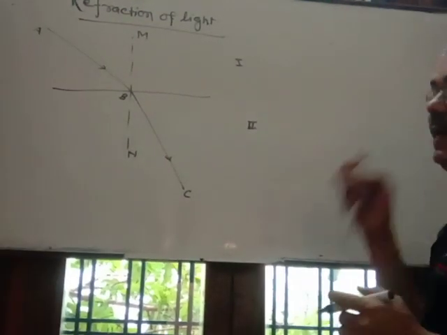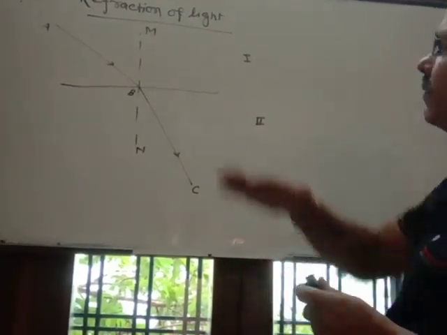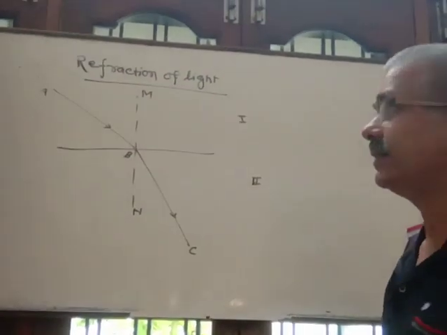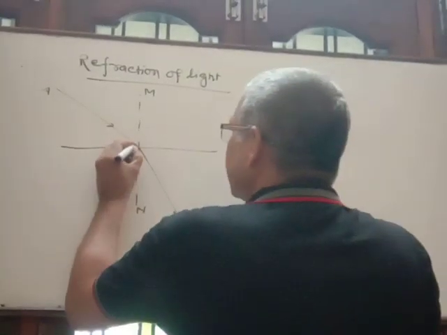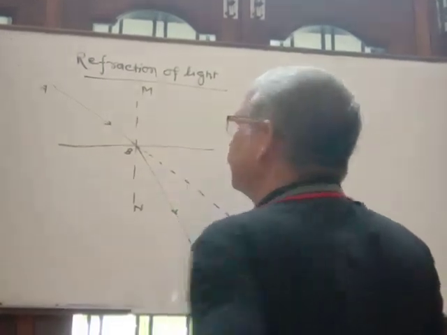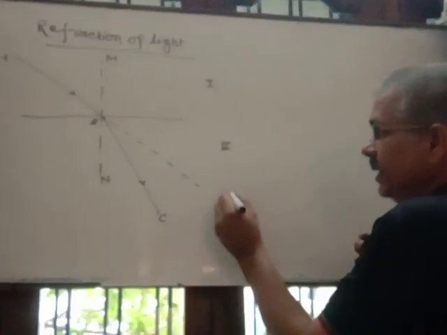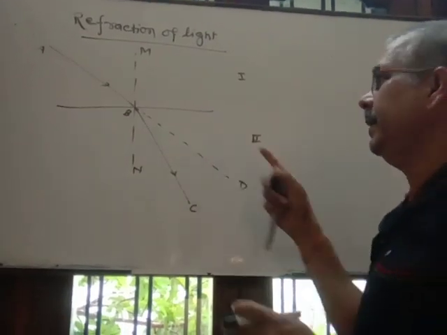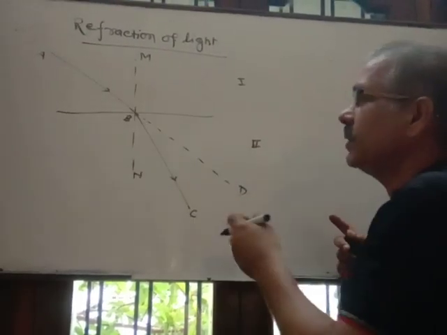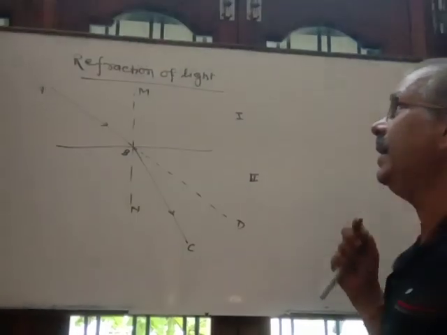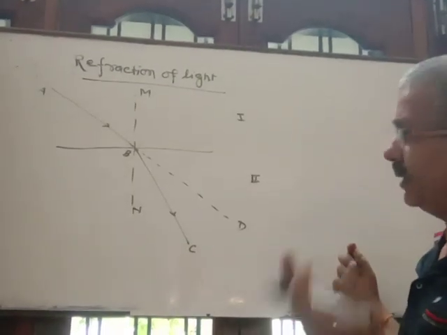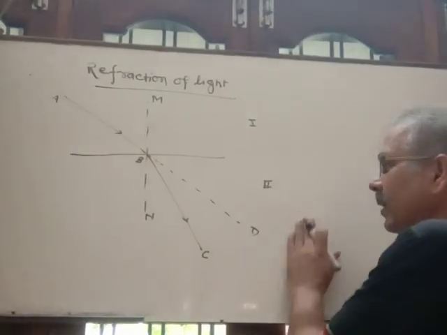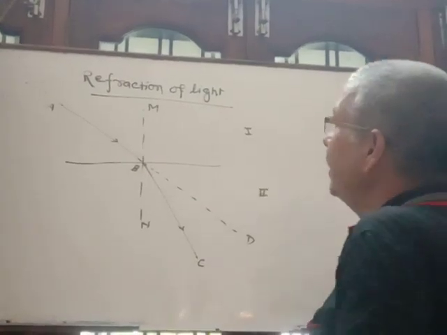So refraction of light means when light passes from one homogeneous medium to another, then it gets deviated from its initial path. Its initial path is along ABD, but due to the presence of the second medium, it gets deviated and moves along BC. This phenomenon of light is called refraction of light. In other words, you can say the bending of light from its rectilinear path. That is called refraction of light.